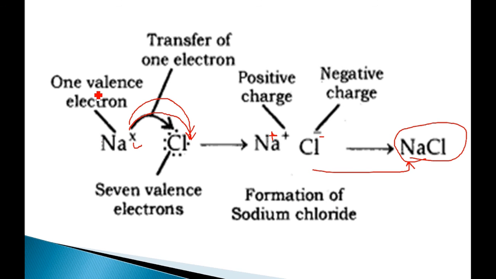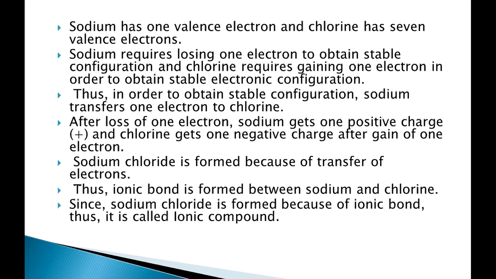So the electrons in the outermost shell always represent the valence electrons. Now you can see sodium has 1 valence electron and chlorine has 7 valence electrons, which we just saw.